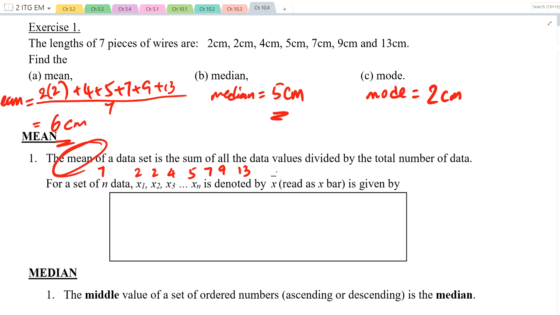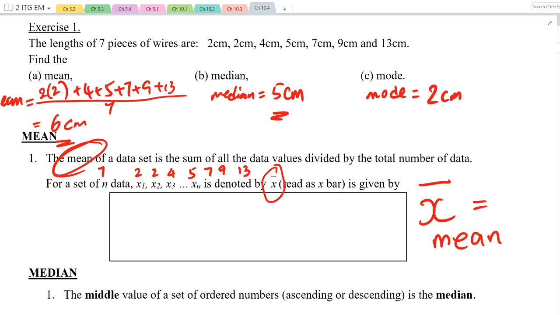But we will use a short form, x bar. You see this x with a horizontal line on top? We call it x bar. This refers to the mean of your data set. And we know how to calculate it. Add everything up, divided by the total number of items.